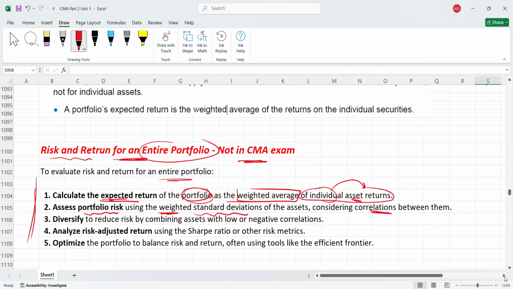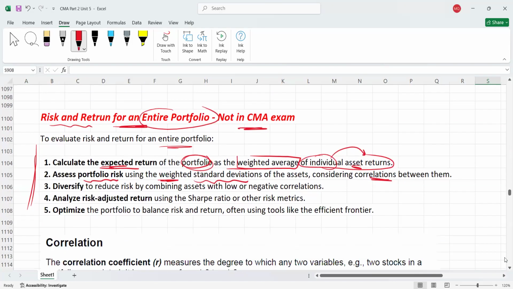Step number three, you don't need to remember this, I'm just saying: diversify to reduce risk by combining assets with low or negative correlation. Simply, you invest in different securities which are negatively correlated. If one security is going down, the second should go up, so the loss on one side will be netted off with the gain on the other side.